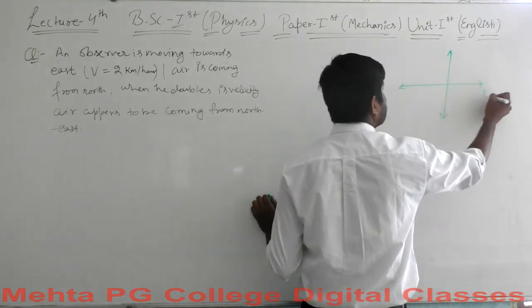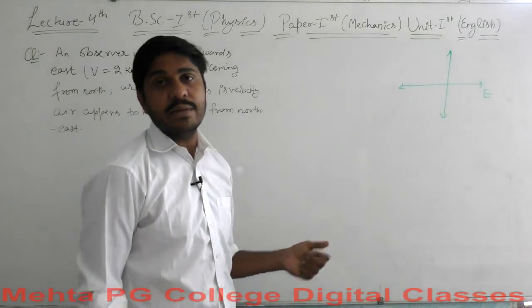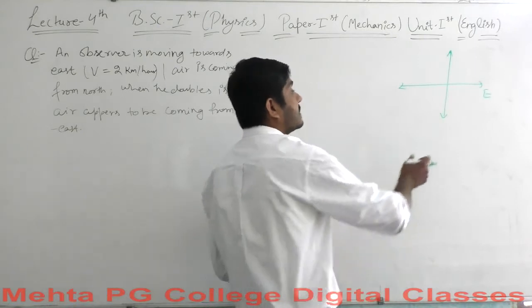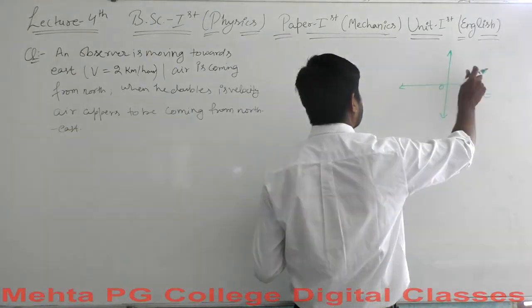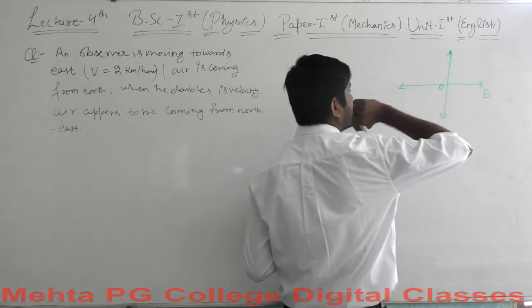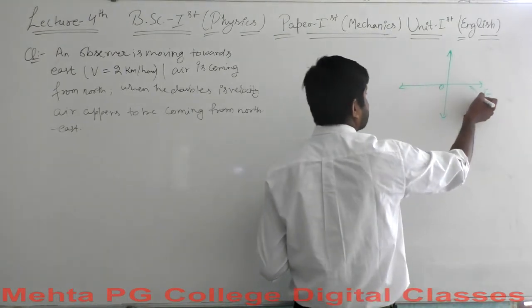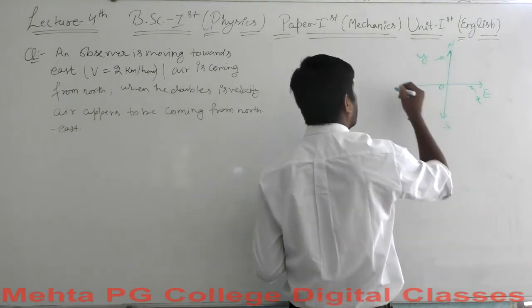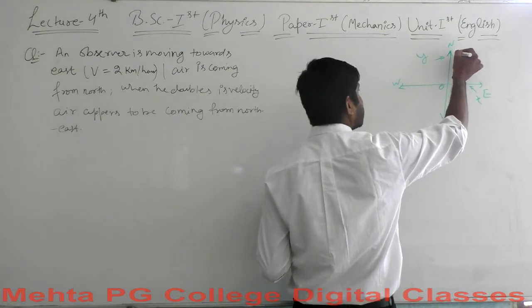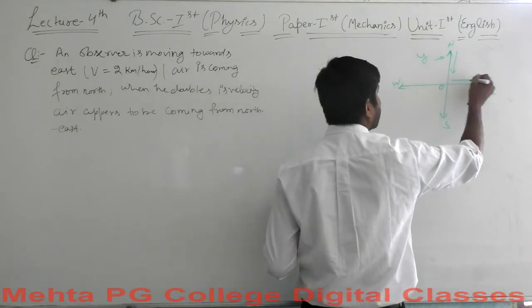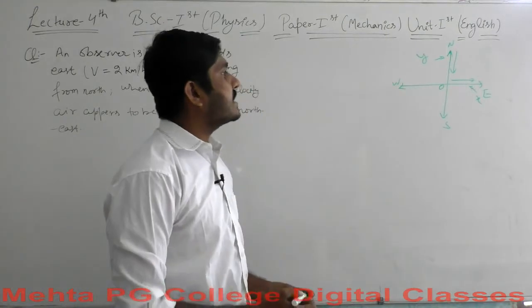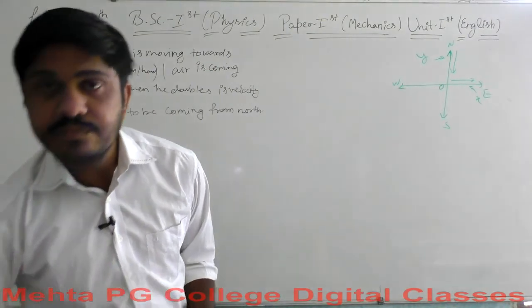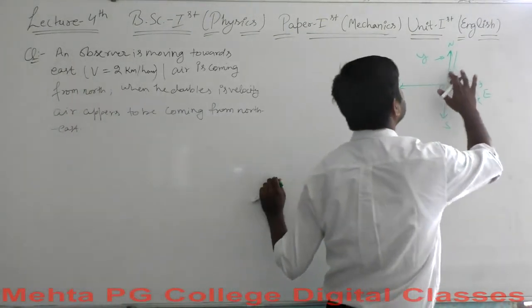This is the east direction in which the observer is moving, the x-axis for our approach, and this is the y-axis, and air is coming from north. Air is coming in this direction and the observer is moving in this direction. So you can consider that the thing is a bit more complicated by now.